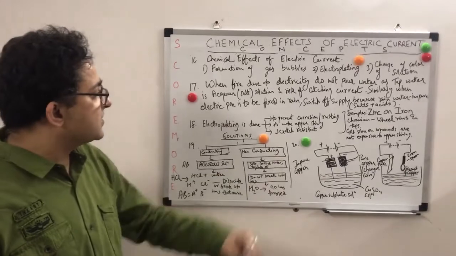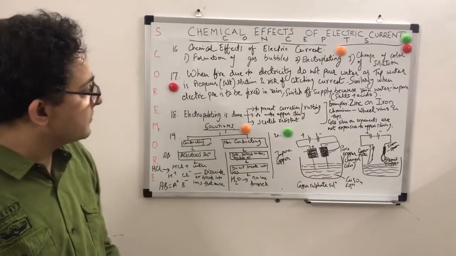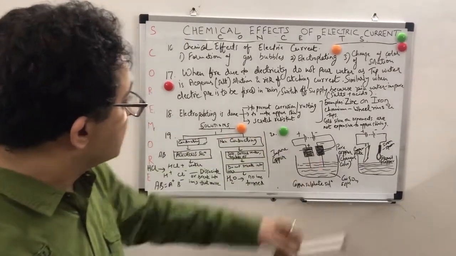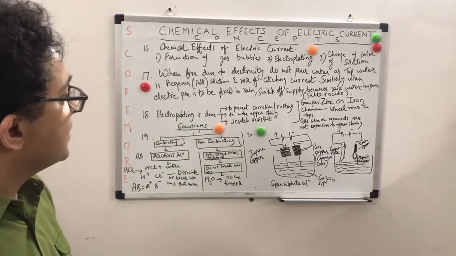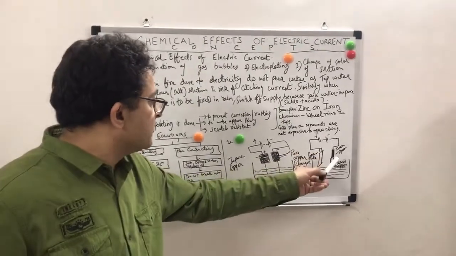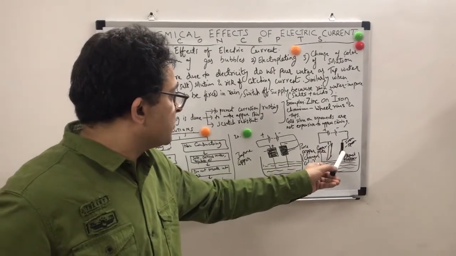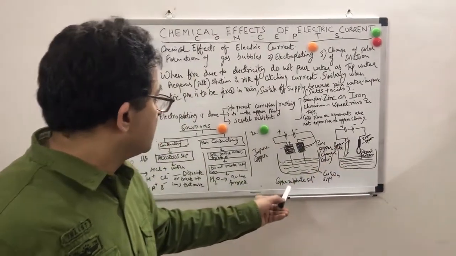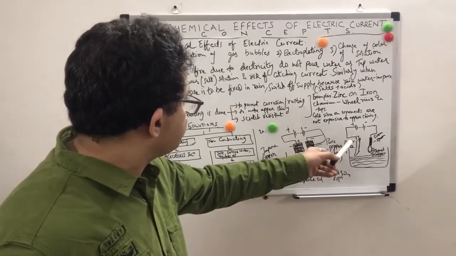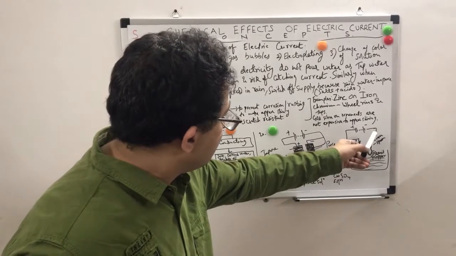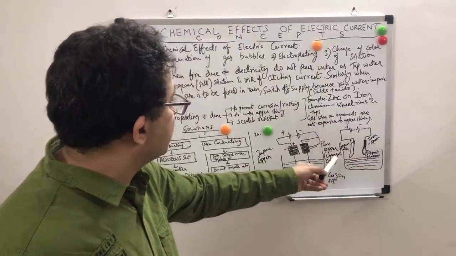And last but not the least, as I discussed about the electroplating part, this is how electroplating happens. These two diagrams show electroplating. Whatever has to be electroplated is placed on the negative side. There is an iron spoon, and you see a deposit. This is a copper sulfate solution. Here we take a copper plate and an iron spoon, and the iron spoon will get deposits of copper. So basically, an electroplating example.